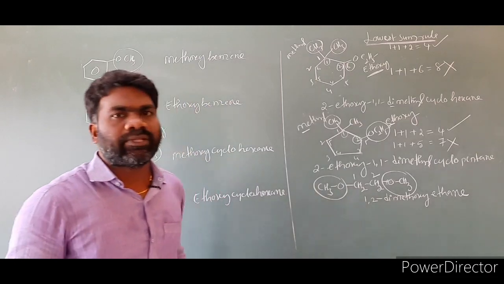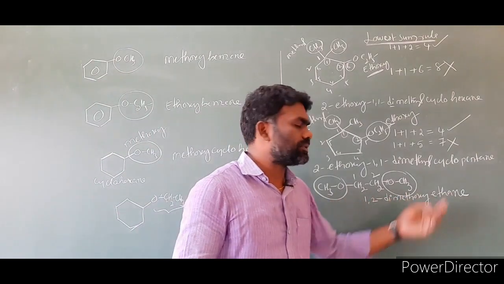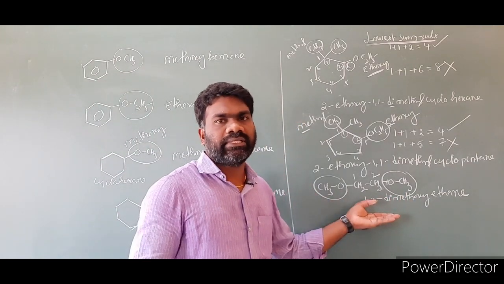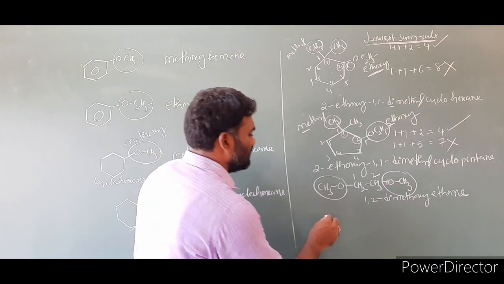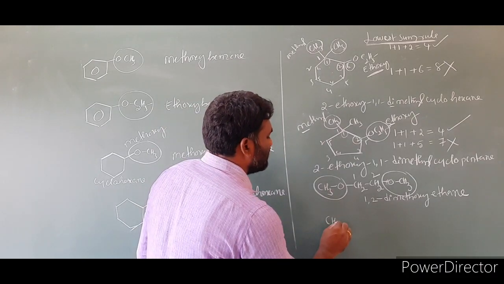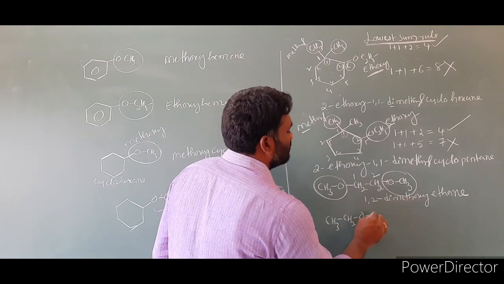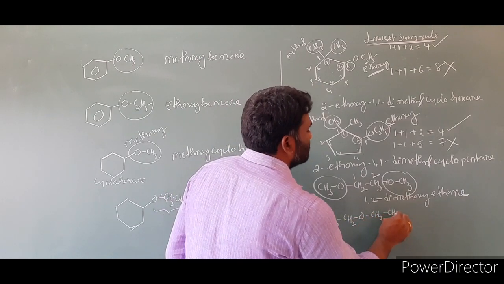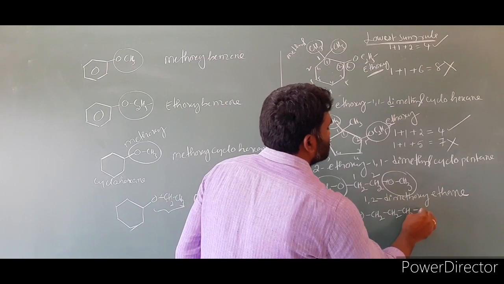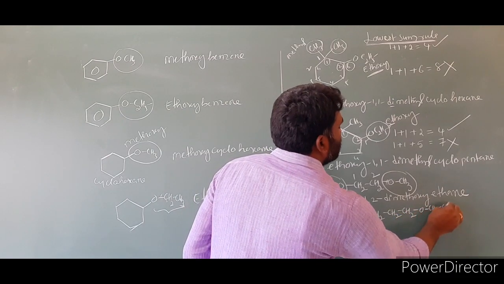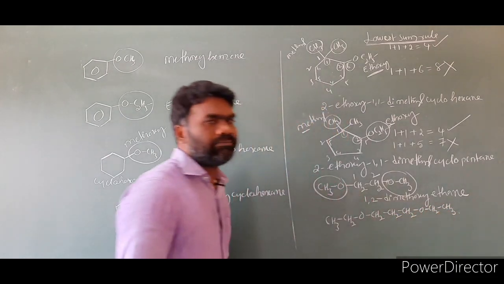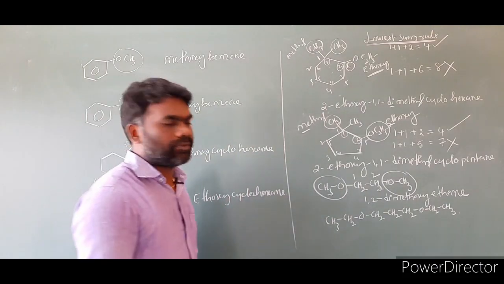So 1,2-dimethoxyethane is the name of this compound. I am taking another example: CH3, CH2O, CH2, CH2, CH2O, CH2, CH3. This is the example. What is the name of this compound? How do you write it?